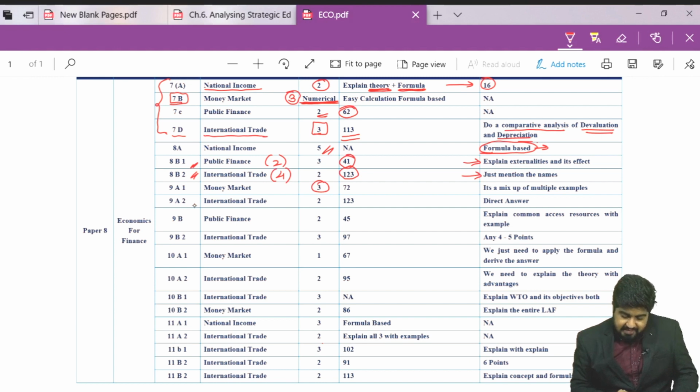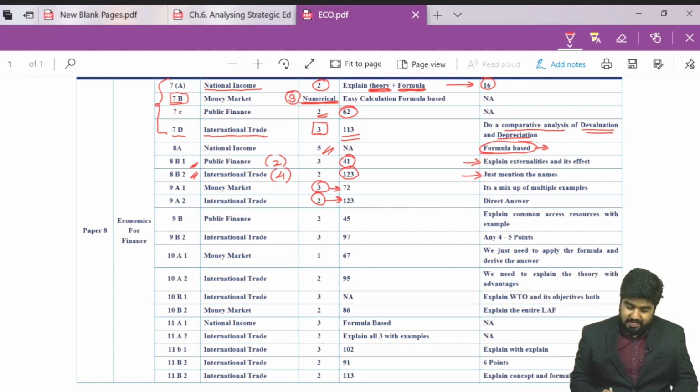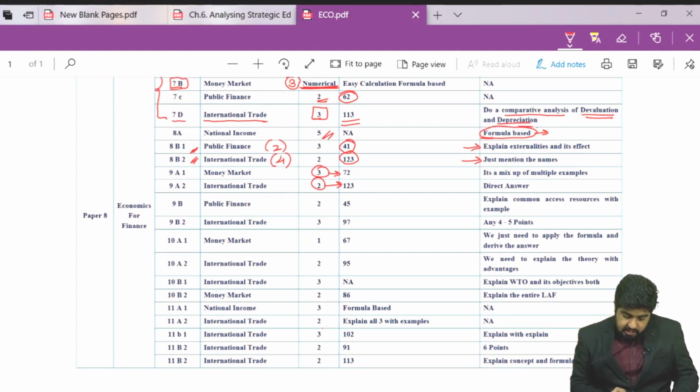Question number 9B2, it is worth 2 marks, and both these questions you can find in our JKSC material, students, on page number 72 and page number 123 respectively. After that, my dear friends, you have question number 9B.